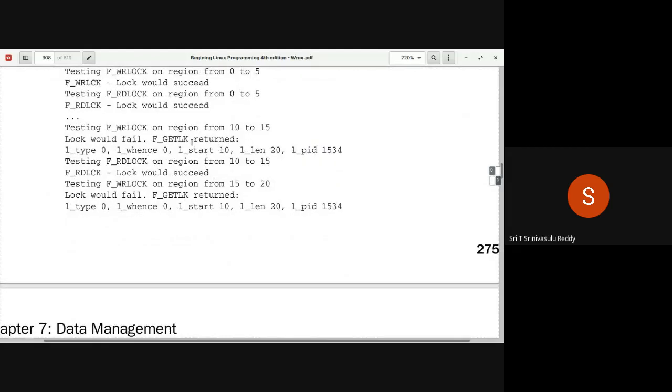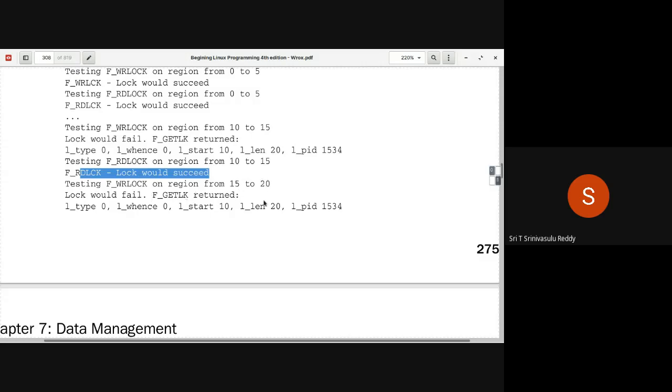Similarly, now you have only tested the write lock. Now the shared lock, testing shared lock on region from 10 to 15. From 10 to 30, 20 bytes, only a shared lock is applied by log3. So that means any number of other programs also can get a shared lock, no issue. An exclusive lock you can't get. That's why, as you can see, F_RDLCK would succeed. It's possible for you to get the lock on that. It is as simple as that, 10 to 15.